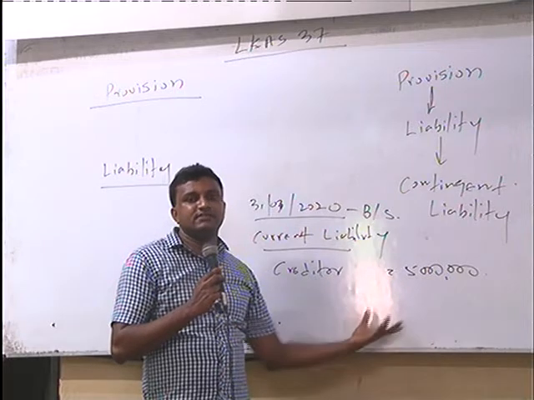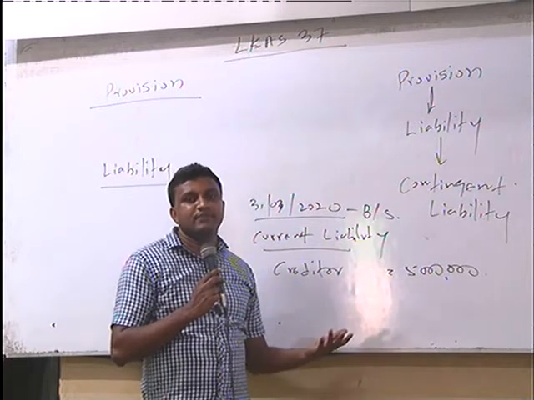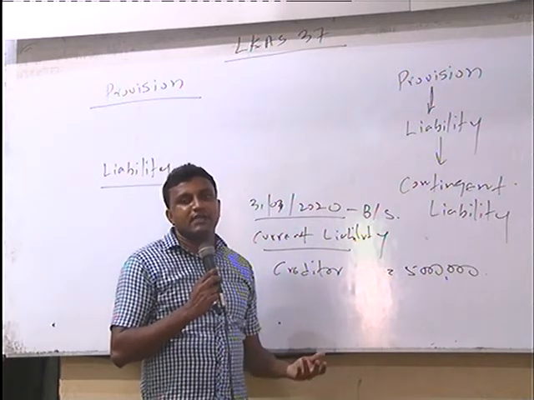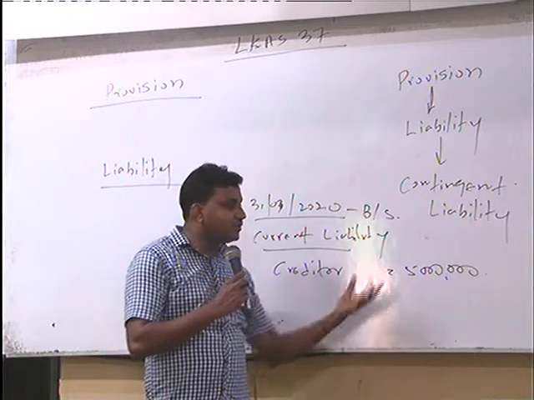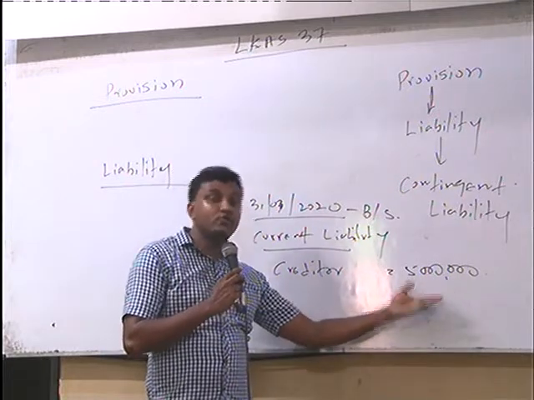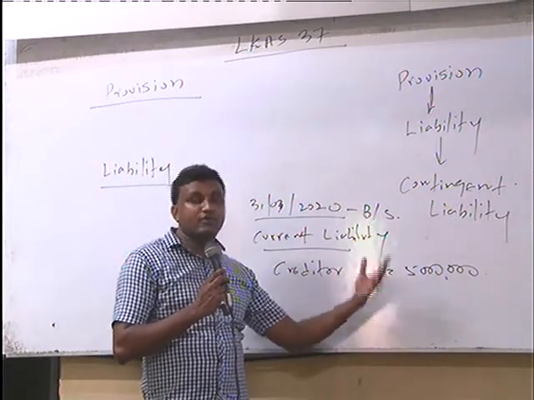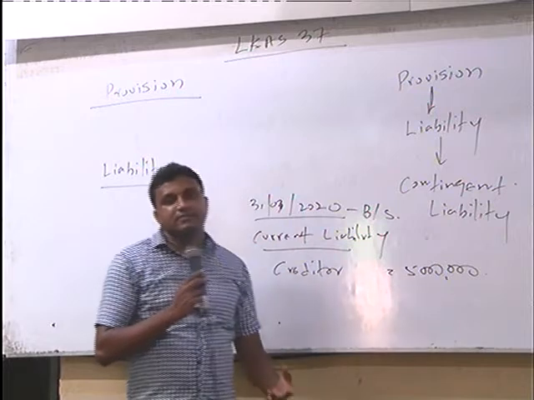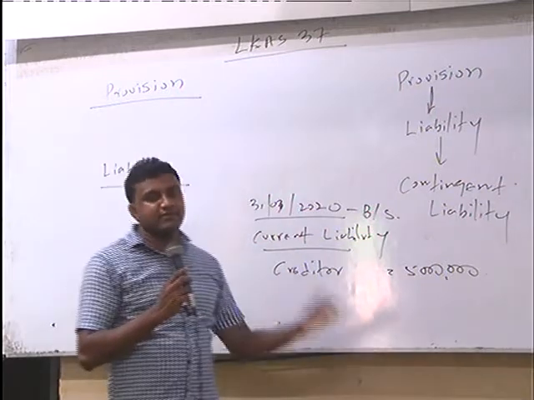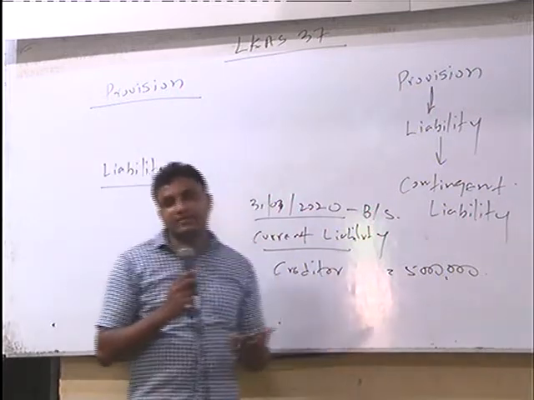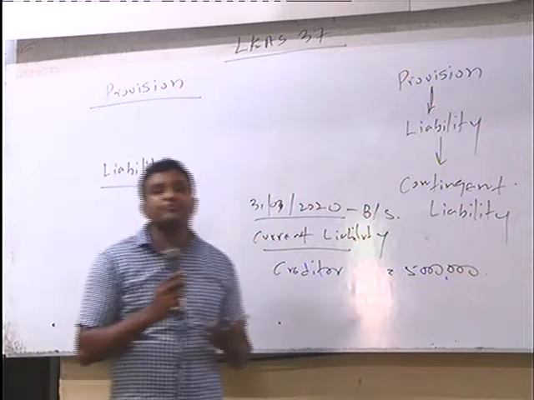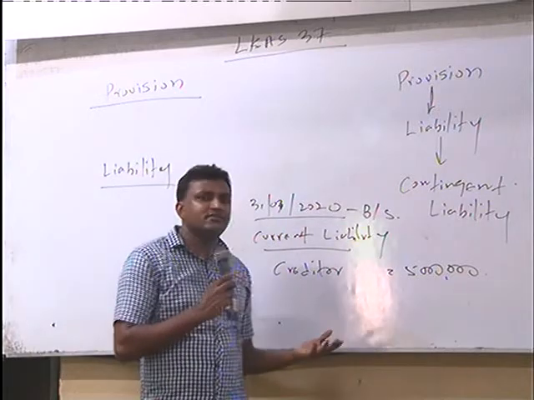You have a creditor list, with 100 creditors with different values. Out of those creditors, you can identify some significant creditors based on the value. Now why is there a creditor?